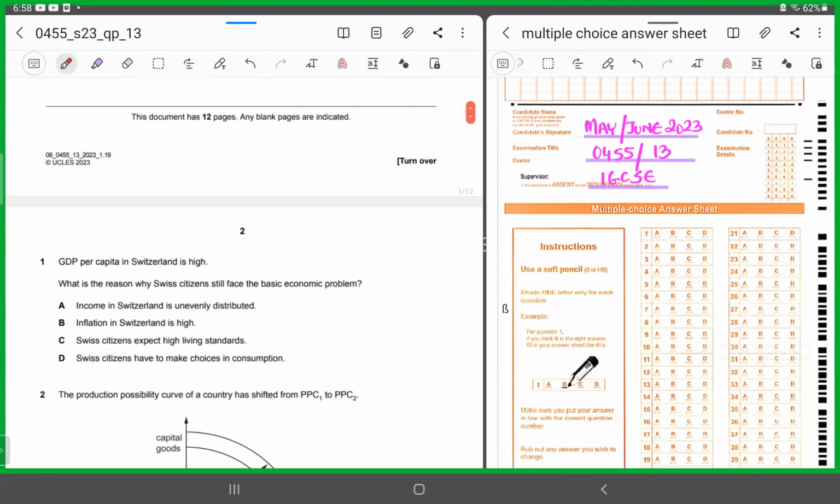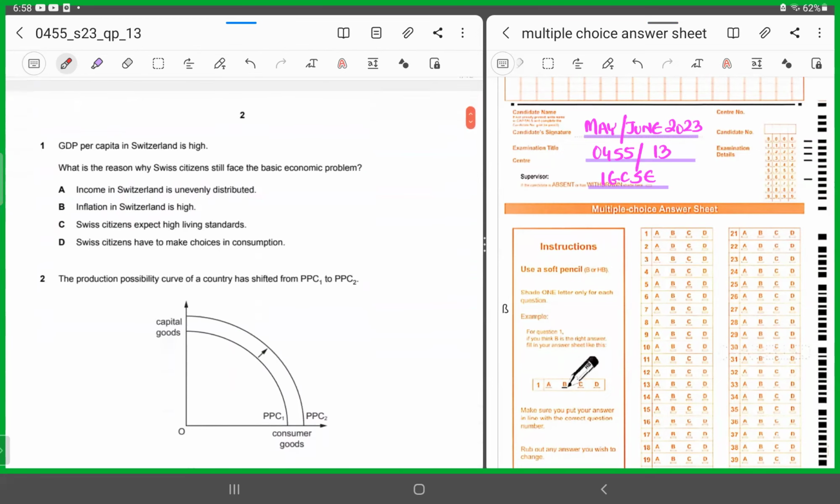All right. MCQ number 1. The first MCQ says GDP per capita in Switzerland is high. What is the reason why Swiss citizens still face the basic economic problem? Now, they're saying, in spite of the fact that it's Switzerland and the GDP per capita is high, still the citizens need to face the basic economic problem.